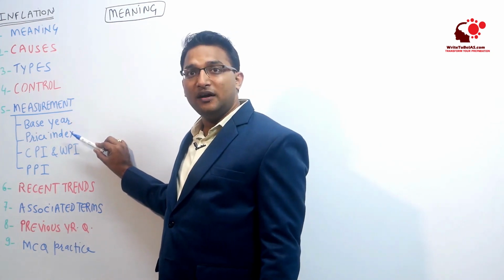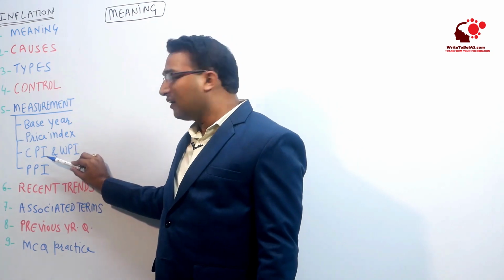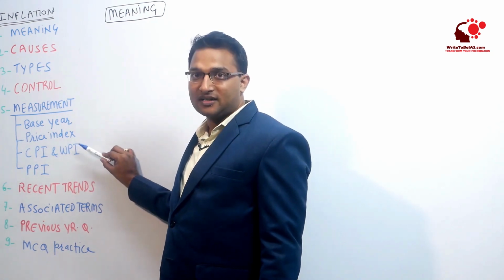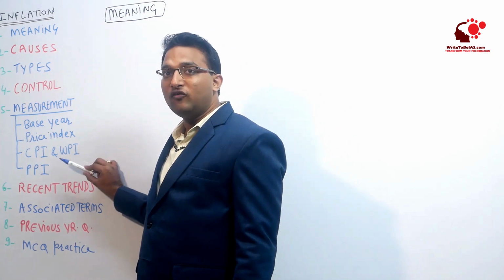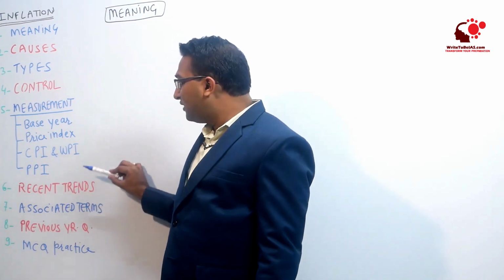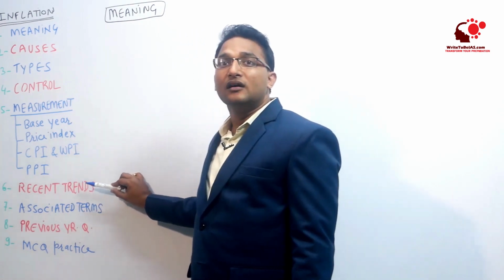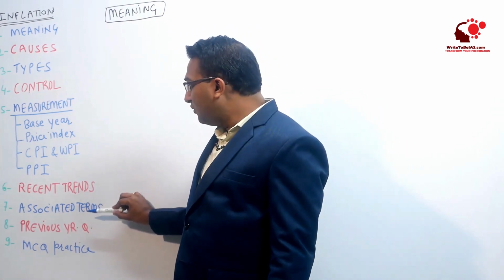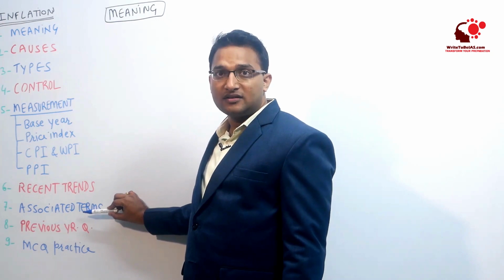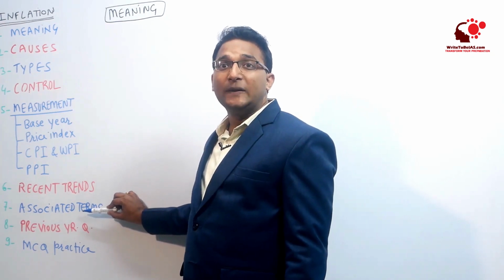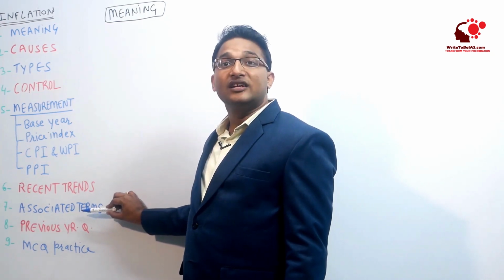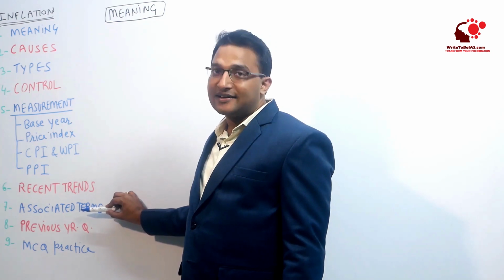This price index can be in the form of CPI, consumer price index, and wholesale price index, or it can also be in the form of producer price index. Then we will discuss the recent trends based upon the economic survey and the newspaper reports. Then we will also discuss the associated terms which include the Phillips curve, deflation, disinflation, reflation, etc.